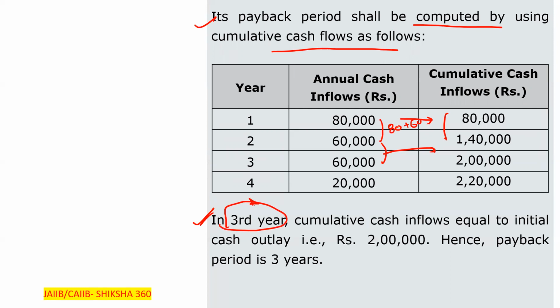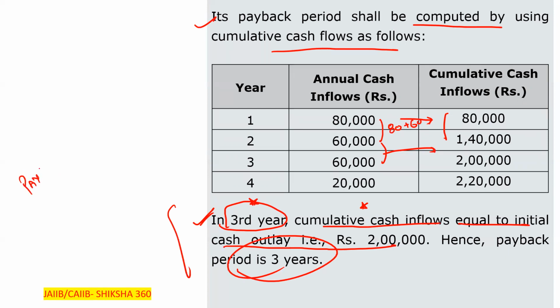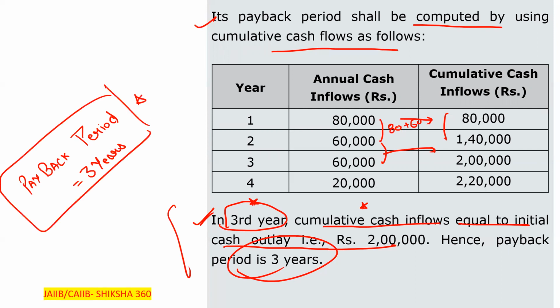So in the third year, the cumulative cash flow is basically equal to the initial cash outlay. So hence the payback period is to be 3 years here. Please tell fast now. Up to this much point, if anyone has any doubt, any query, any question.